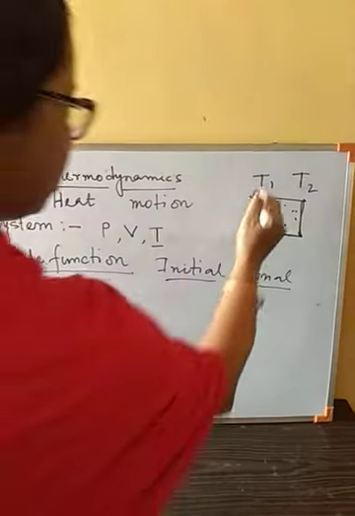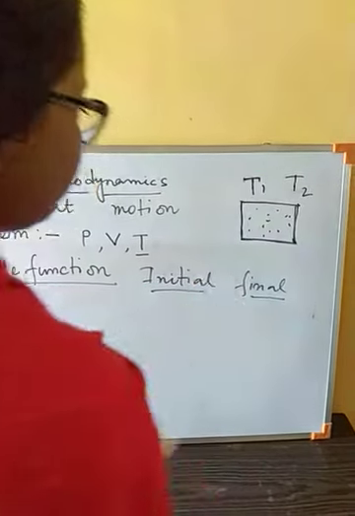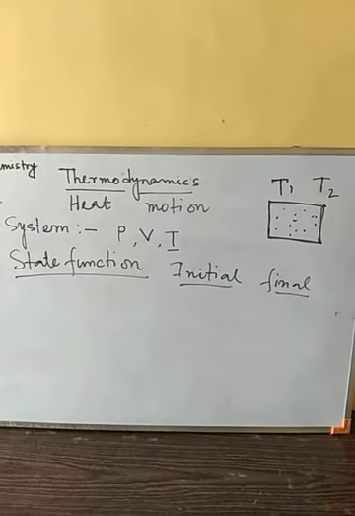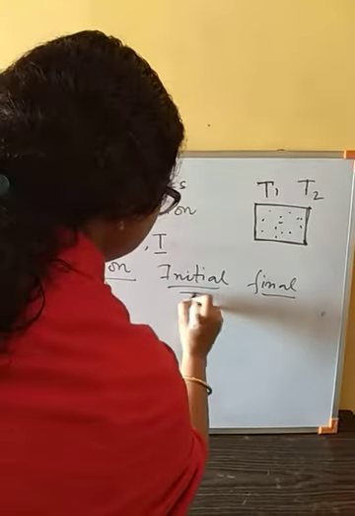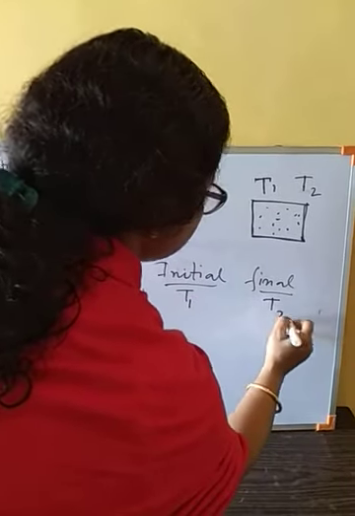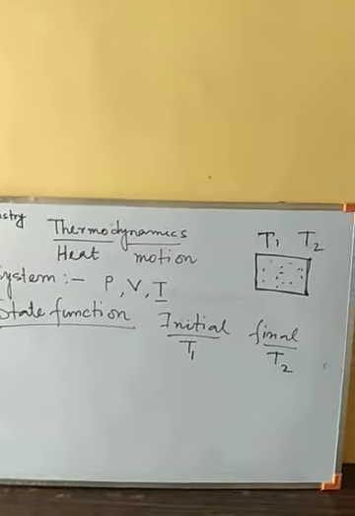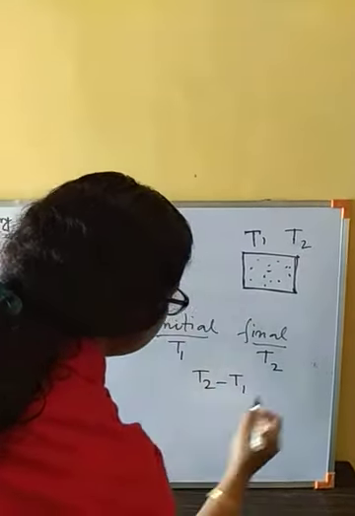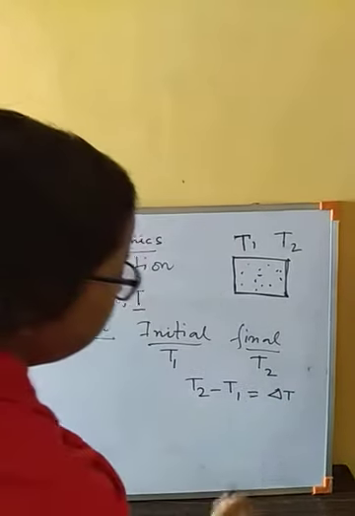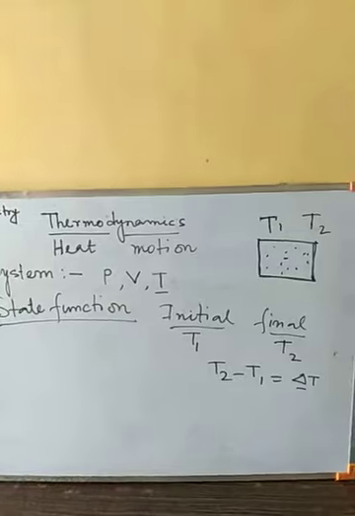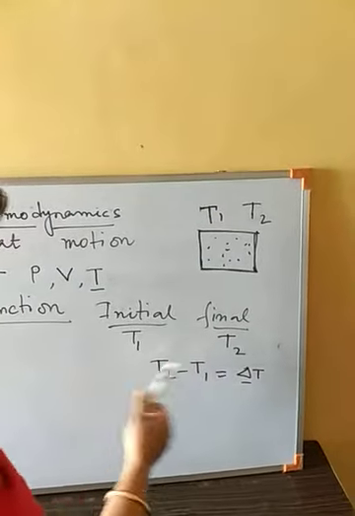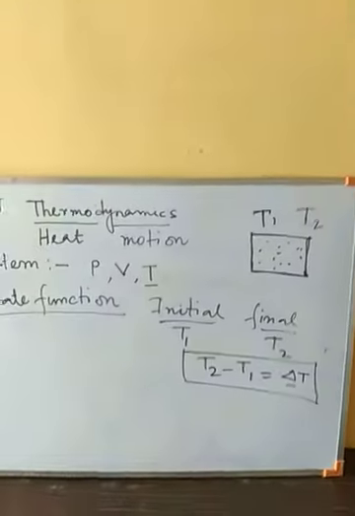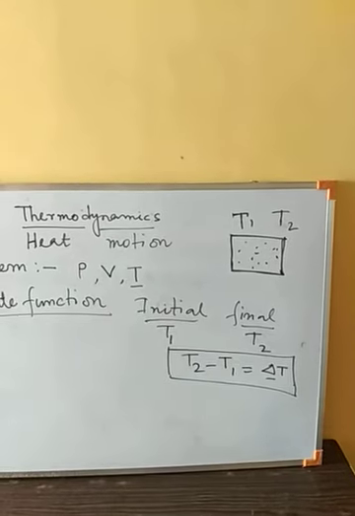Okay, now how this temperature has been changed, how we are doing the change, the temperature is not depending on that. We will take the initial and the final temperature, the first and the last temperature, and their difference. That means T2 minus T1. So this we will call delta T. Delta is the difference. So we are just interested in the initial and the final temperature. Okay, it's not depending on the route we are choosing.